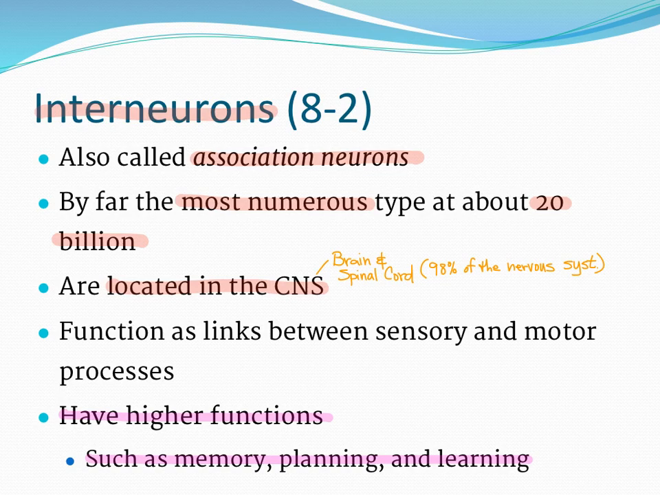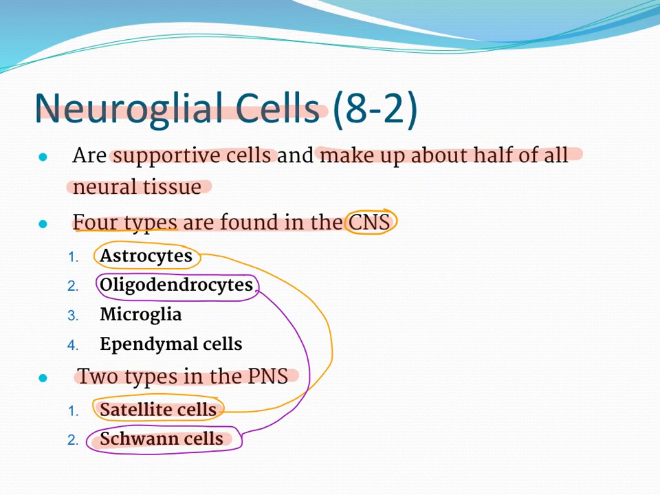Lastly are the interneurons, and they're the neurons in the central nervous system, the brain and spinal cord. There are over 20 billion. They're the most numerous, and they have the higher functions such as memory, planning, and learning.